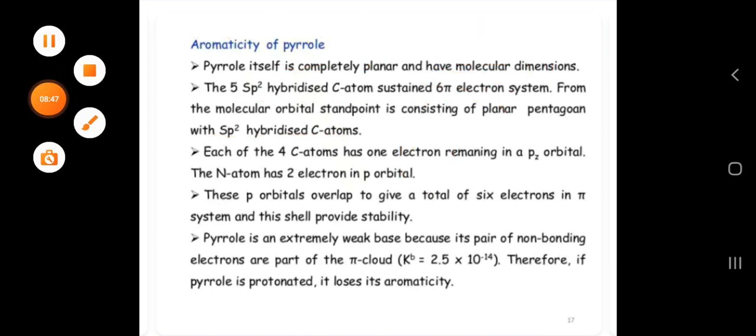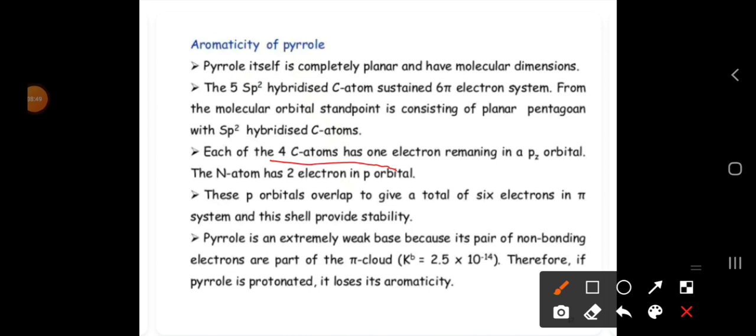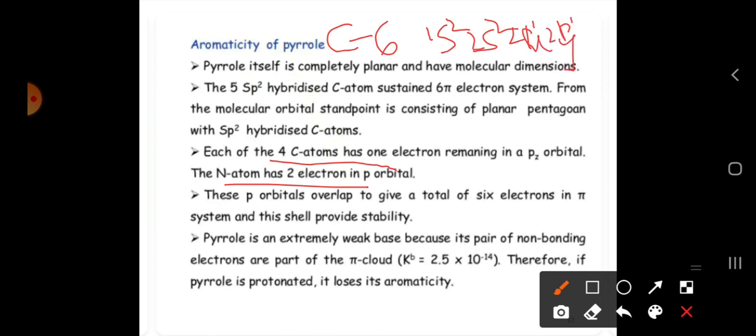Coming to here, generally the 4 carbon atoms have 1 electron each, and nitrogen has 2 electrons in a p orbital. The atomic number of carbon is 6, and if you write the electronic configuration, 1s2, 2s2, 2p1x, 2p1y. This is the electronic configuration in the ground state. If you write it in the excited state, what do we get? 1s2, 2s1, 2p1x, 2p1y, 2p1z. So for one carbon this is the electronic configuration, and the last orbital has 1 electron remaining.